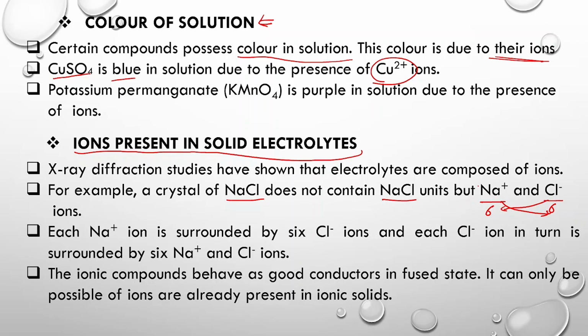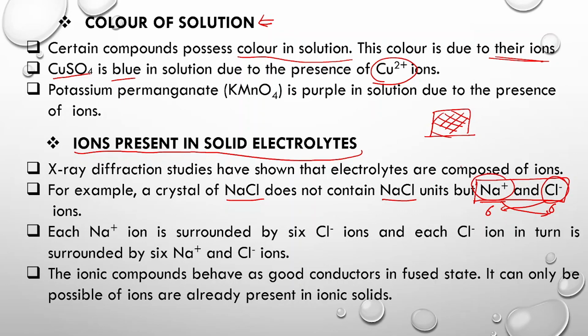Why do ionic solids not conduct electricity in the solid state? The reason is that the ions are very closely packed together, so they do not have the tendency to move, and they will not conduct electricity. But in the molten or fused state, these ionic compounds are very good conductors of electricity, because the ions now have the tendency to move, and as they move, they conduct electricity.